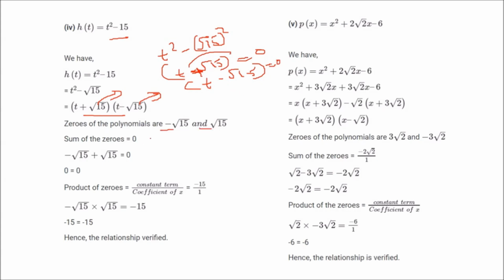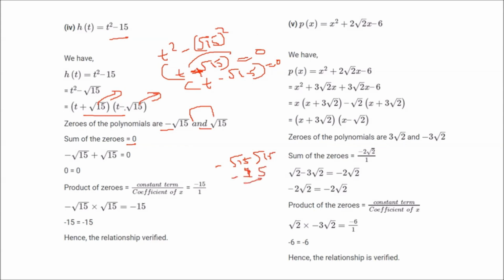When you sum these roots, minus root 15 plus root 15, you get 0. And what about the product of zeros? When you multiply minus root 15 by plus root 15, you get a minus, and root 15 into root 15 is 15. So you get minus 15. So this is by formula.